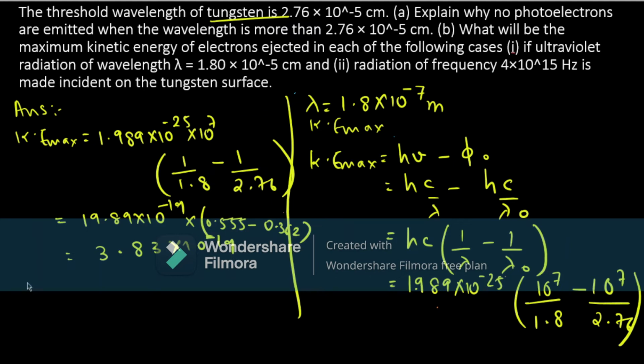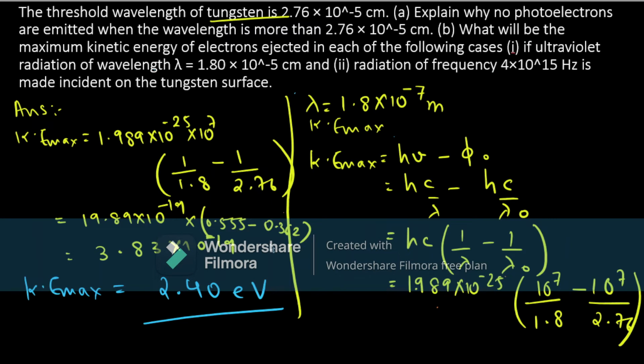So the value of Ke max in terms of electron volt can be given by dividing it with 1.6 into 10 raised to minus 19, as 2.40 electron volt.